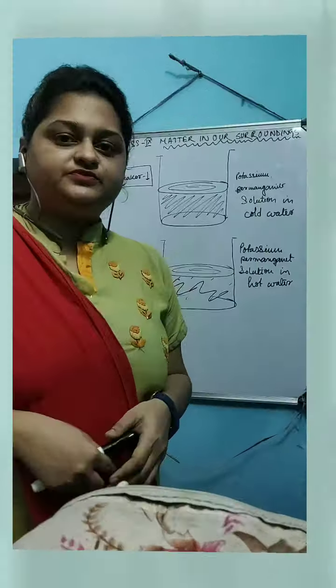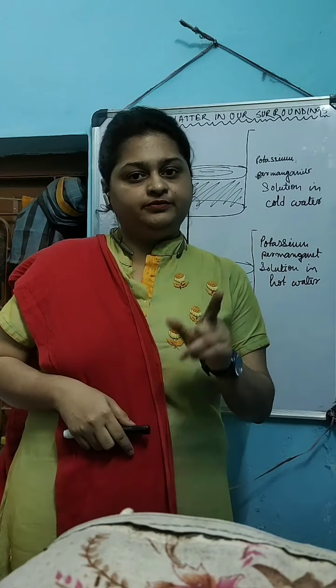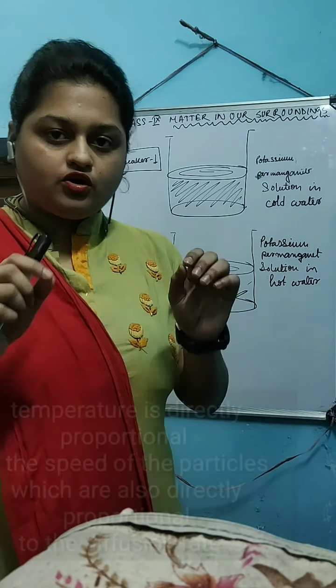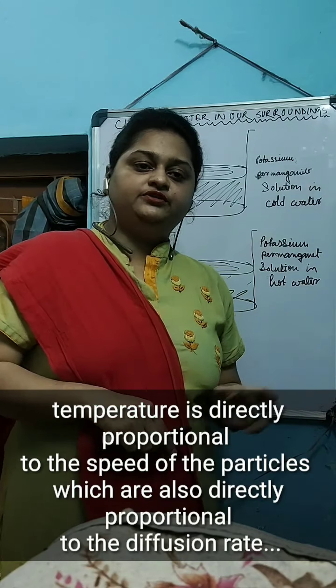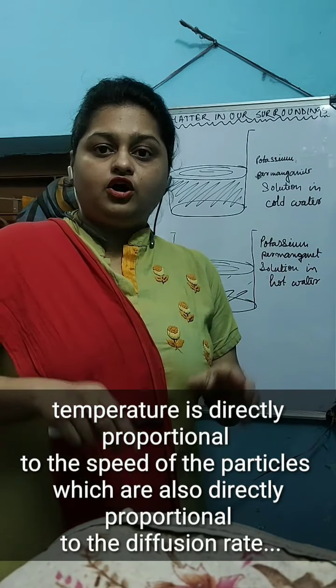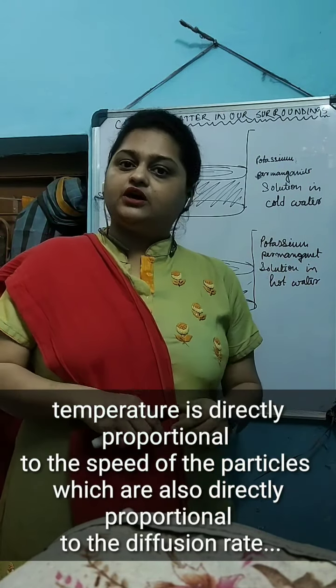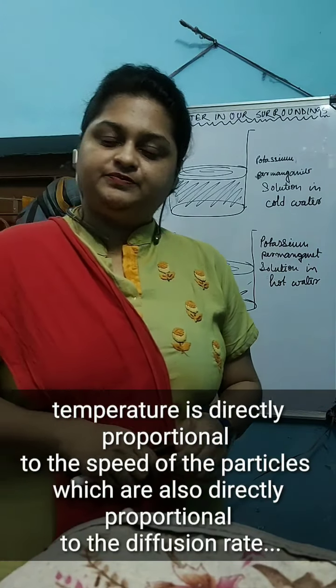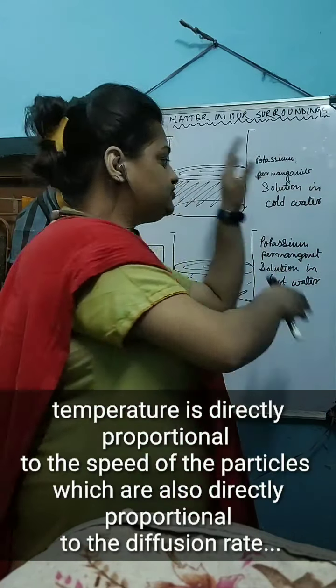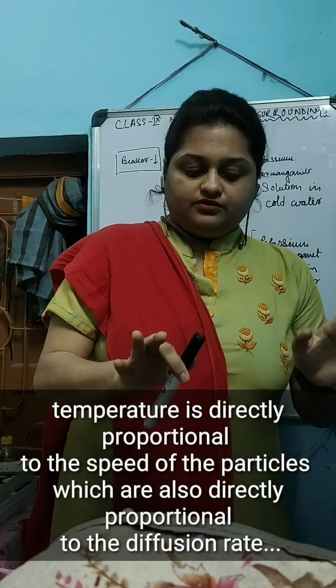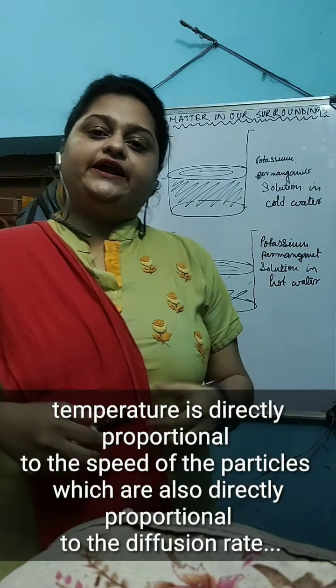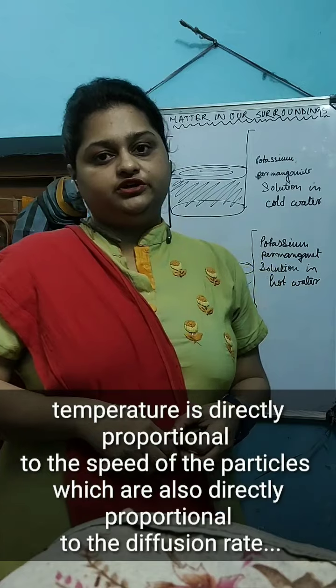In the next experiment, we are going to take two beakers again. In beaker 1, we are going to take cold water, normal tap water, and in beaker 2, we are going to take hot water. And in both beakers, we are going to add potassium permanganate. And then we will leave these two beakers for the contents to intermix and form a solution on their own.